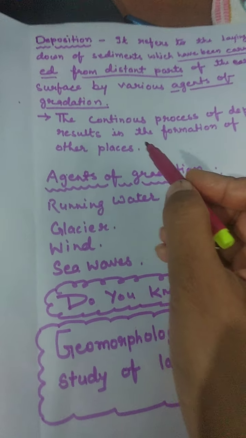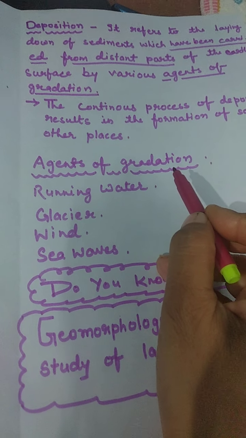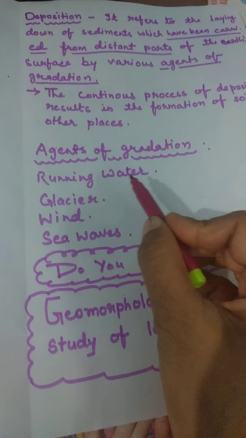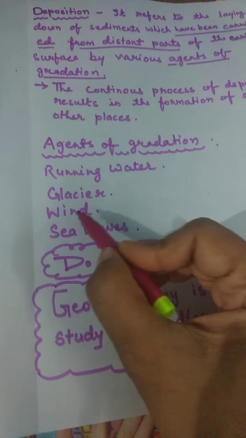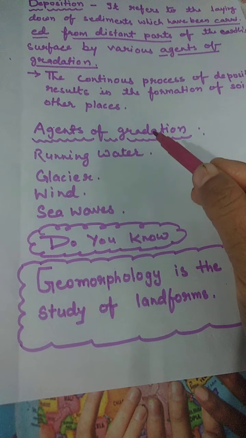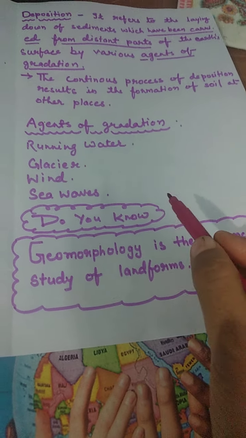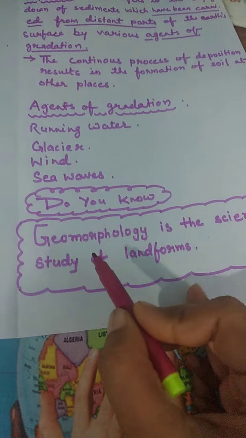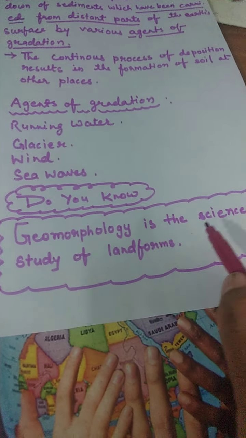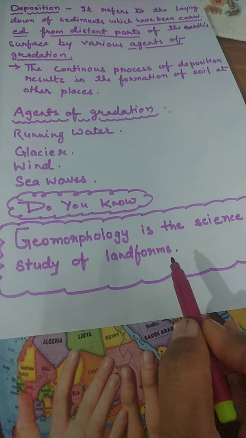Children, here we are going to learn about agents of gradation. These are running water, glacier, wind and sea waves. So about these agents we will learn in our next class. One thing to tell you about, do you know? Geomorphology is the science of study of landforms.